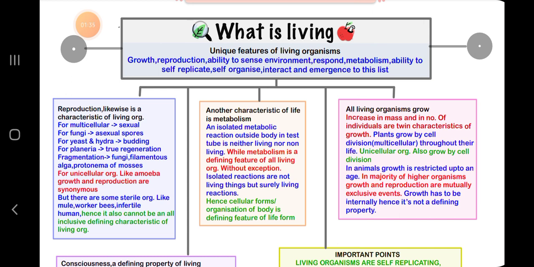Then all living organisms grow. Increase in mass and increase in number of individuals are twin characteristics of growth. Plants grow by cell division throughout their life. Unicellular organisms also grow by cell division.